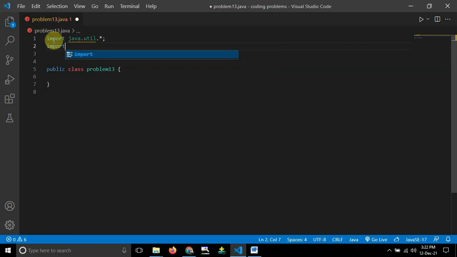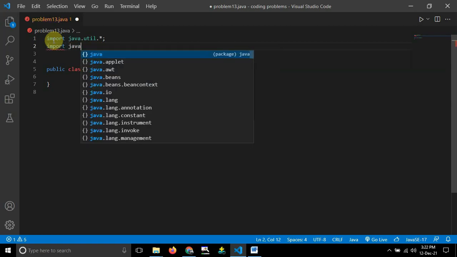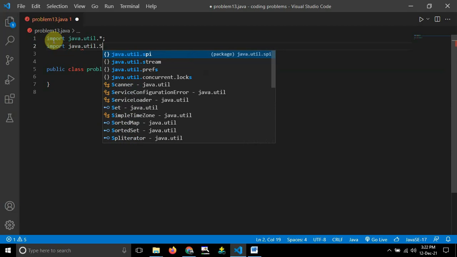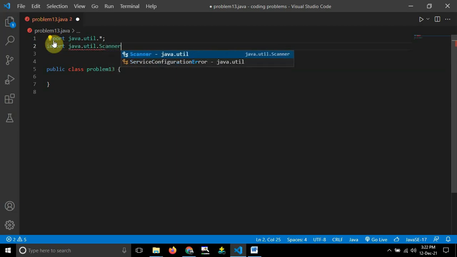Second, I want to take the input from the user, so I will import the Scanner class: java.util.Scanner, with S capital. This will import the Scanner class into my program.